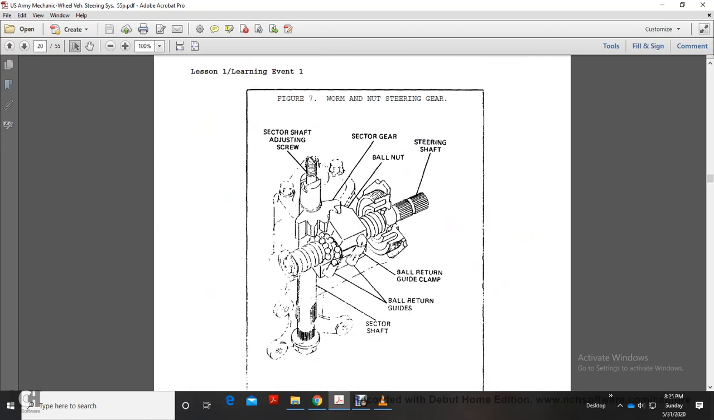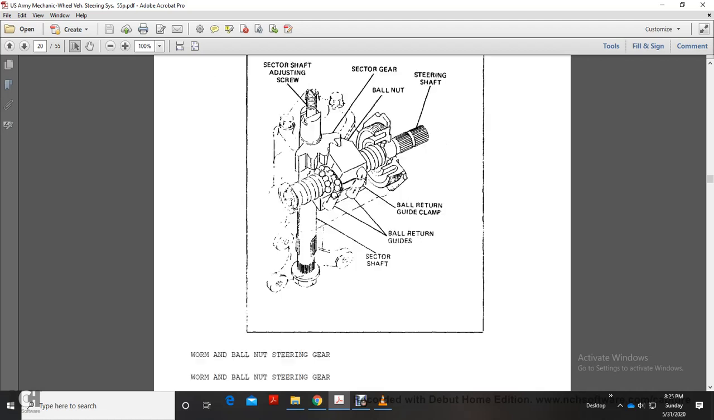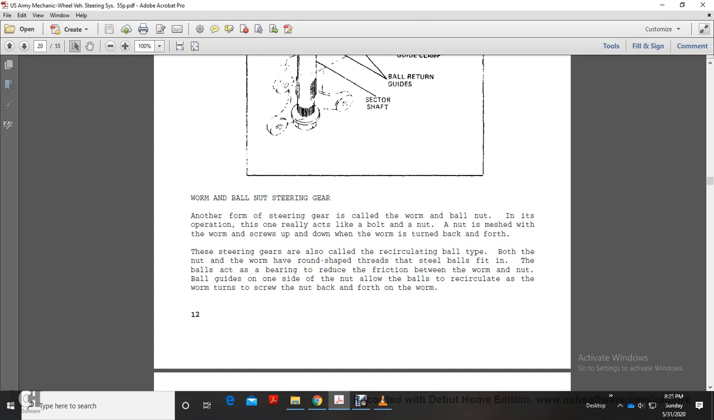Alright, so figure 7, the worm and ball nut steering gear, shows the sector steering adjusting screw, the sector gear, your ball nut, and your steering shaft, the ball return guide clamp, ball return guides, and sector shaft. Worm and ball nut steering gear.